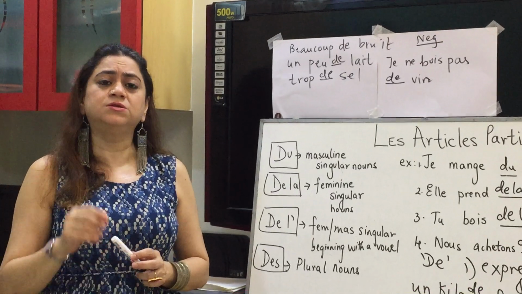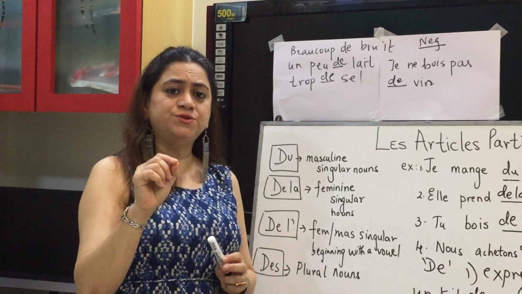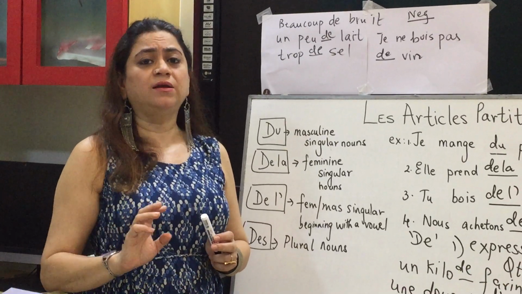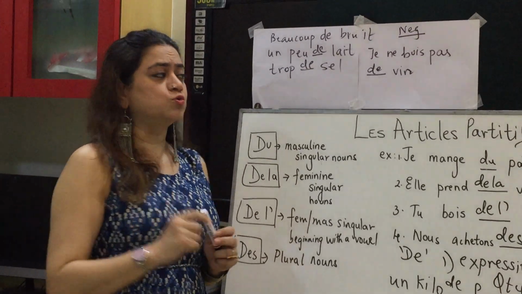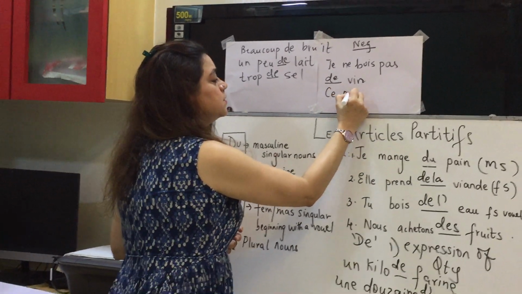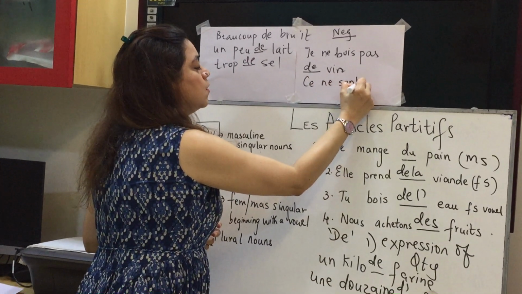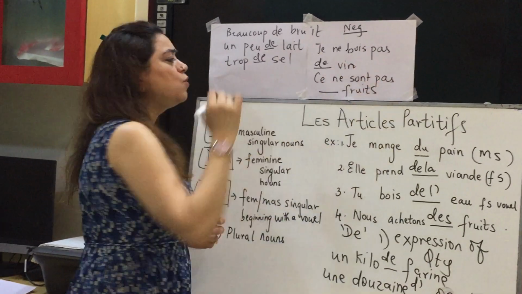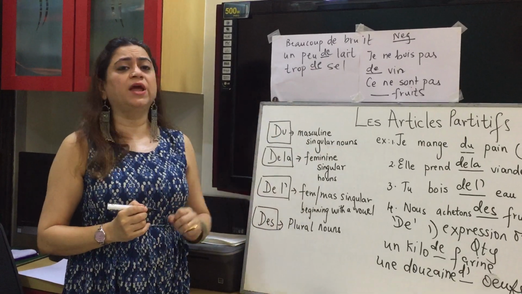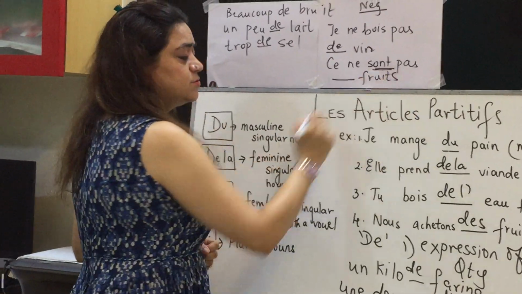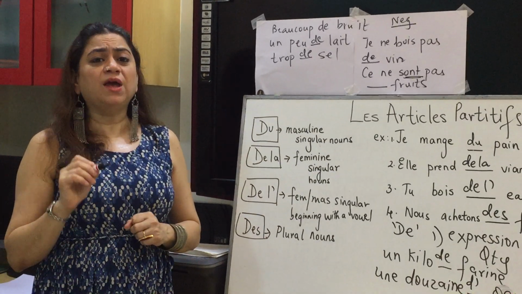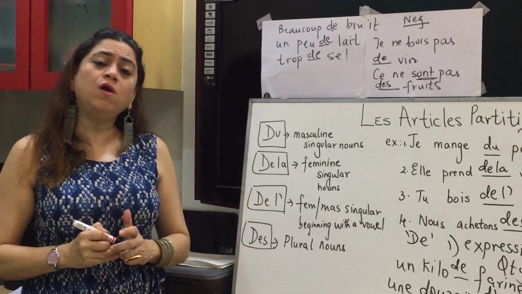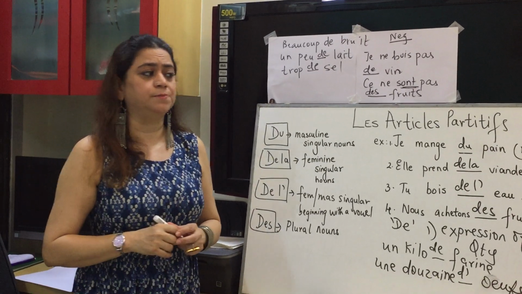Every negative sentence, partitive articles, that is du, de la, de l', would change to de in a negative sentence. But note, if it is negative as say ce ne sont pas dash fruits, these are not fruits. This is also negative, but the verb here is être. Exception, only with être negation it's maintained as des. The rest of all negatives change to de.